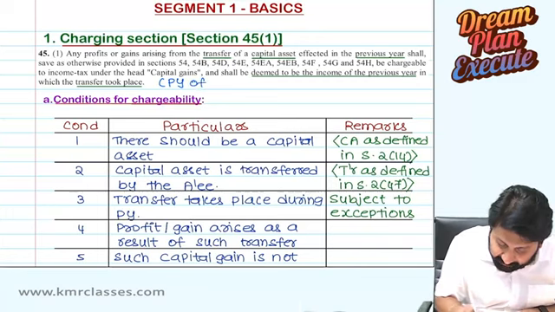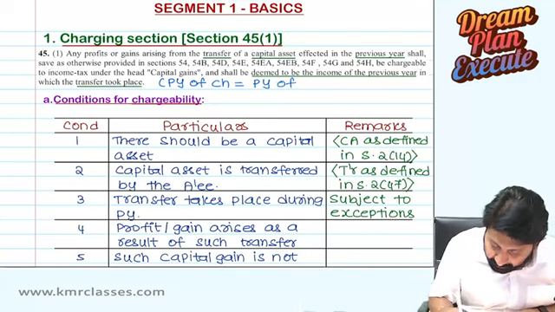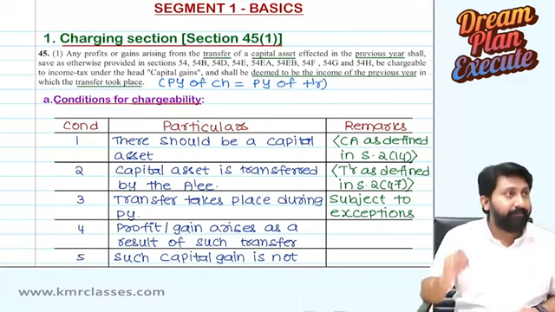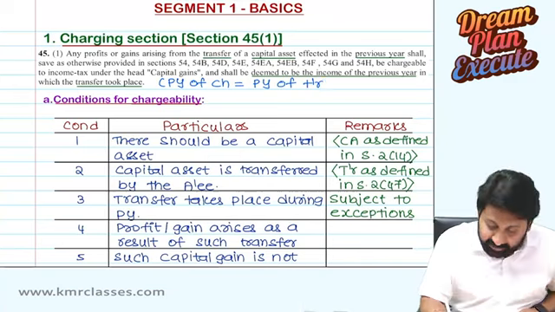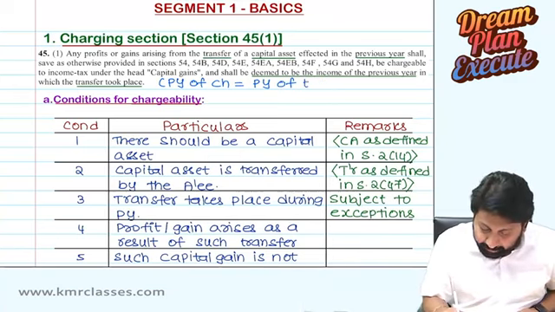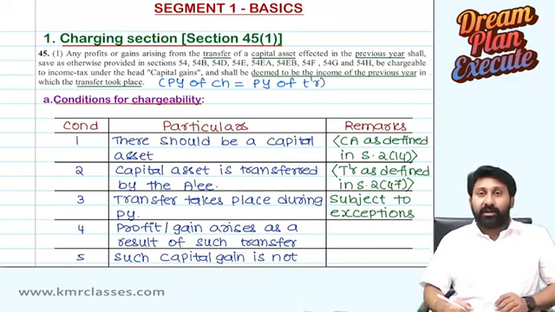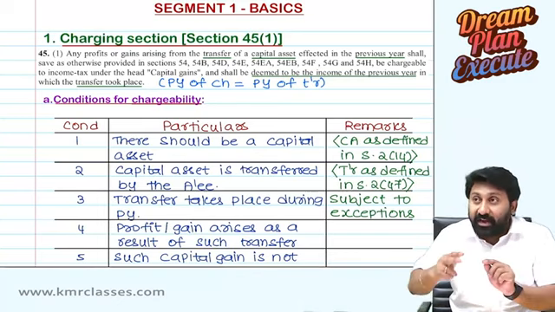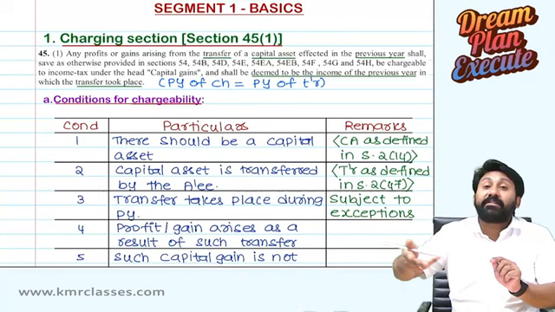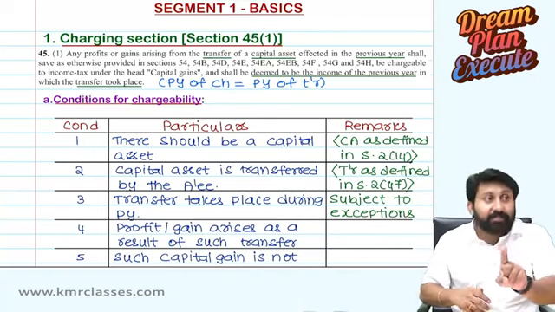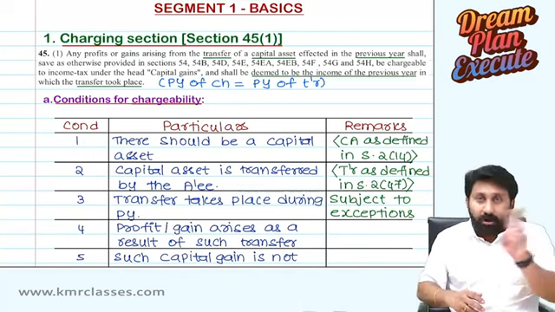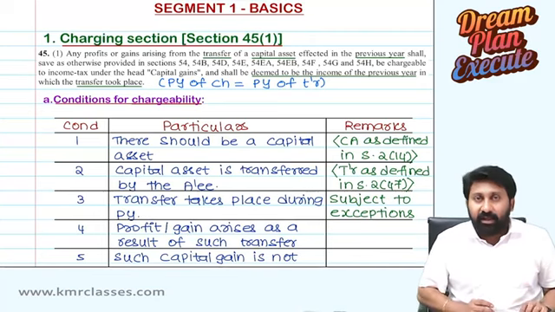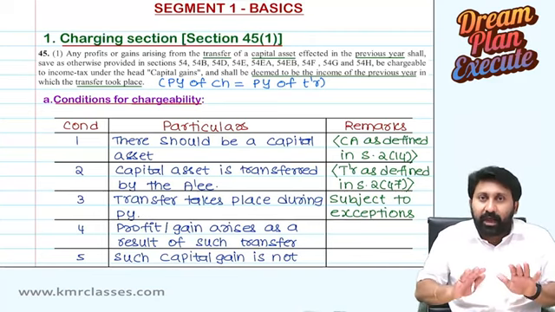Previous year of chargeability is previous year of transfer. Previous year of chargeability is previous year of transfer. In which year should you charge it to capital gain? In the year in which you receive, or in the year in which the transfer took place? Transfer taking place is important, not the receipt actually. When you really received that gain, I don't care.